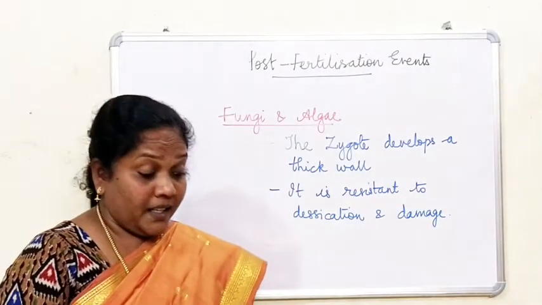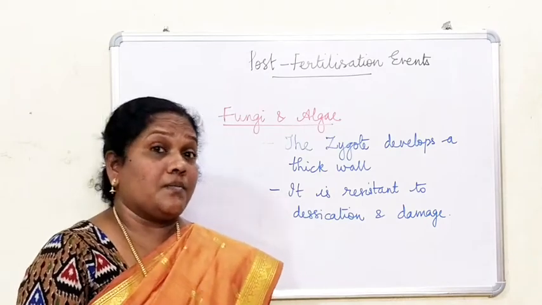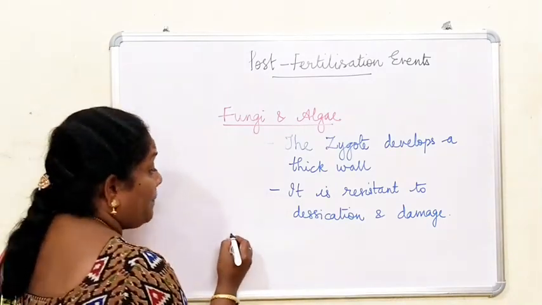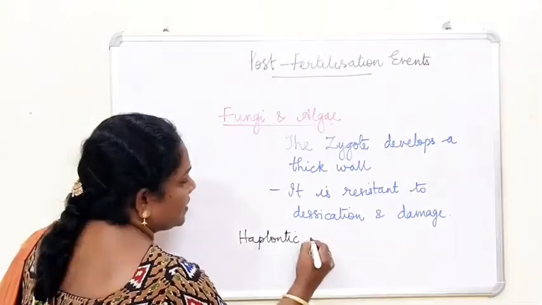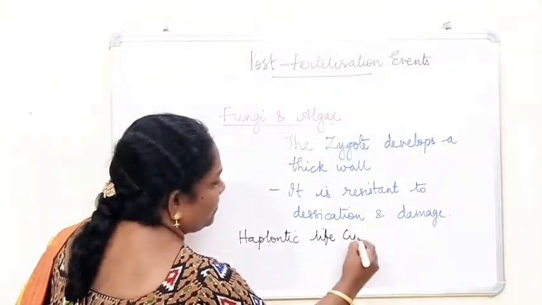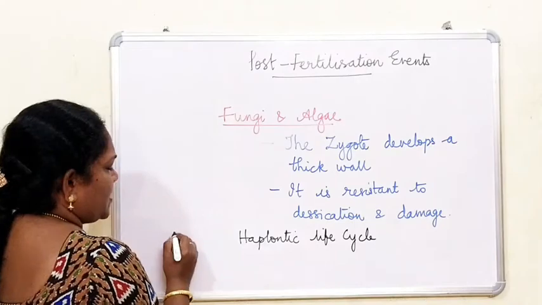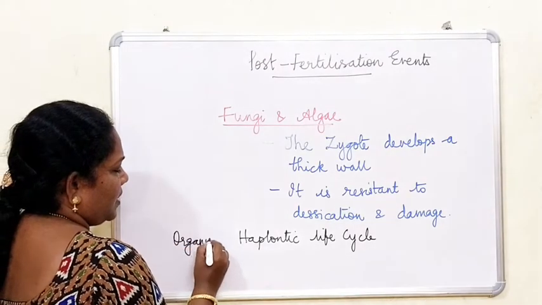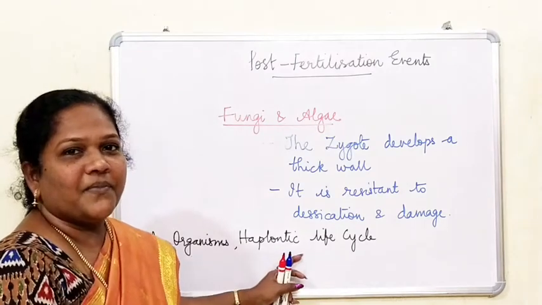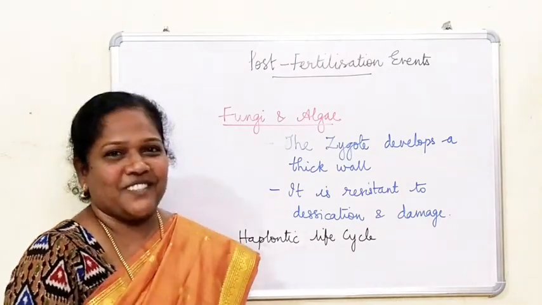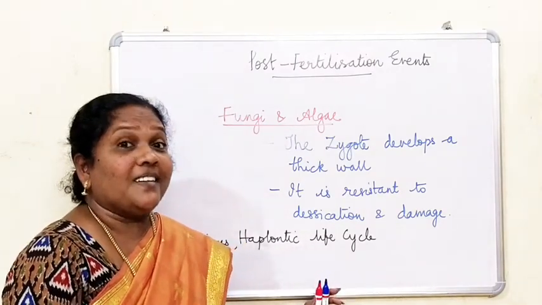Likewise, in organisms that undergo haplontic life cycle, what happens? The zygote undergoes meiotic division. So what is meiotic division? Reduction division.